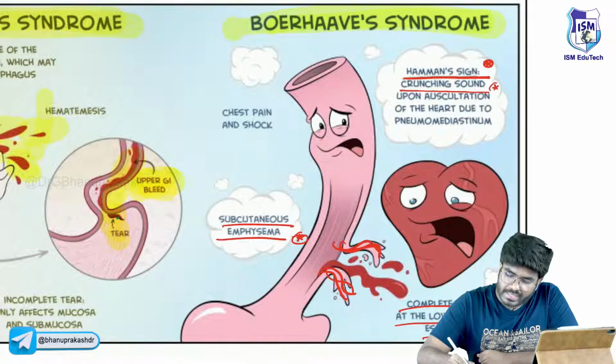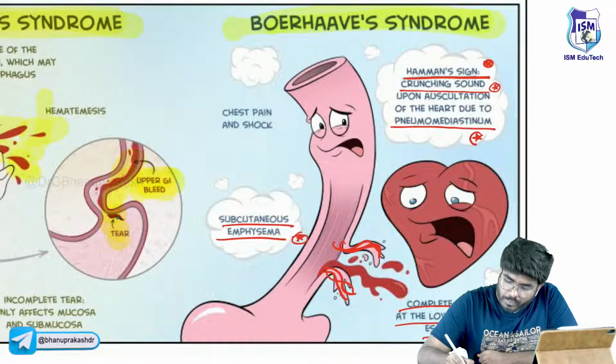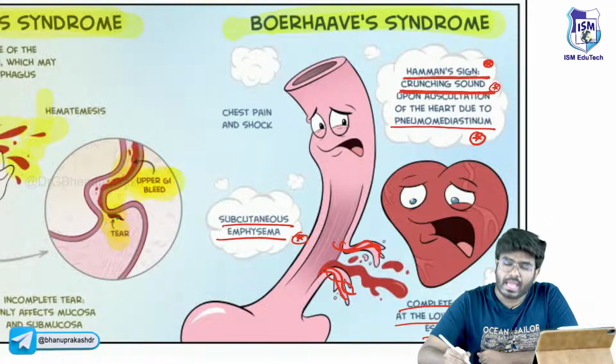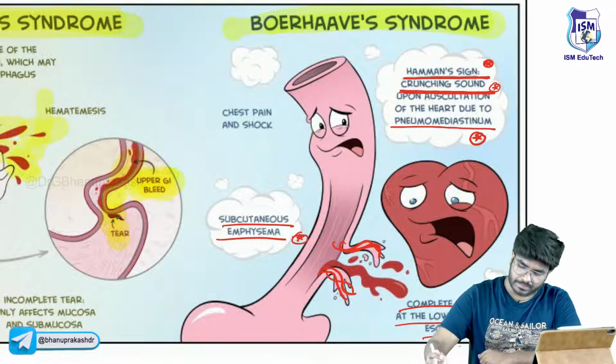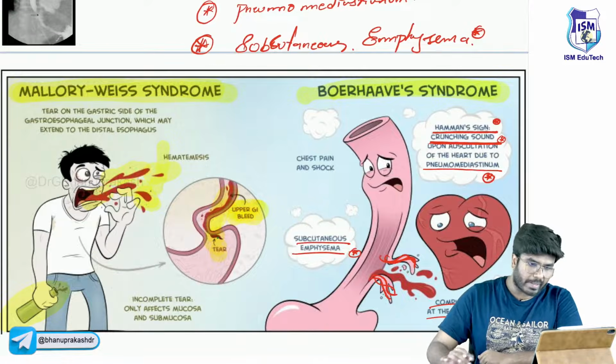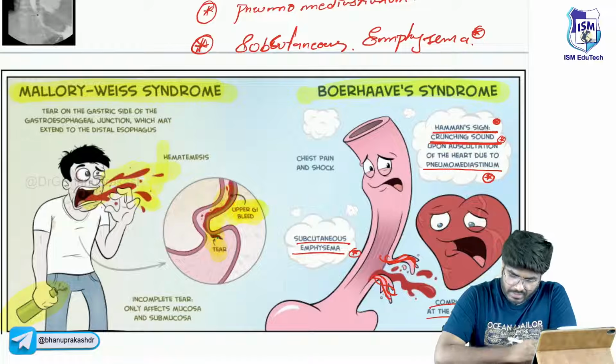Because of what? Air is there in the mediastinum due to pneumomediastinum. That's called Hammond sign. It's a crunching sound, sir. Done. So with this, Mallory-Weiss tears as well as Boerhaave syndrome are completed.